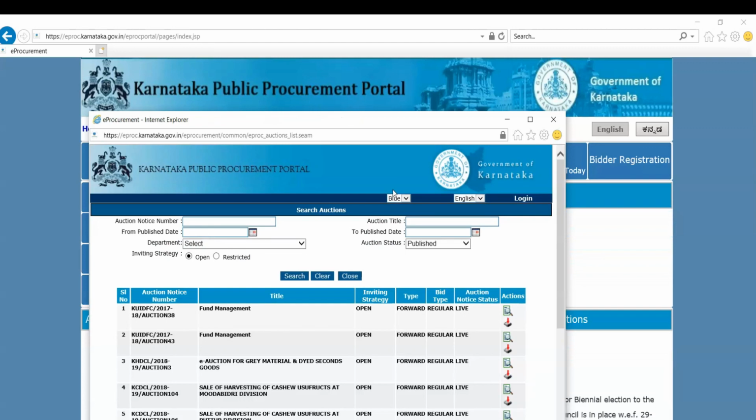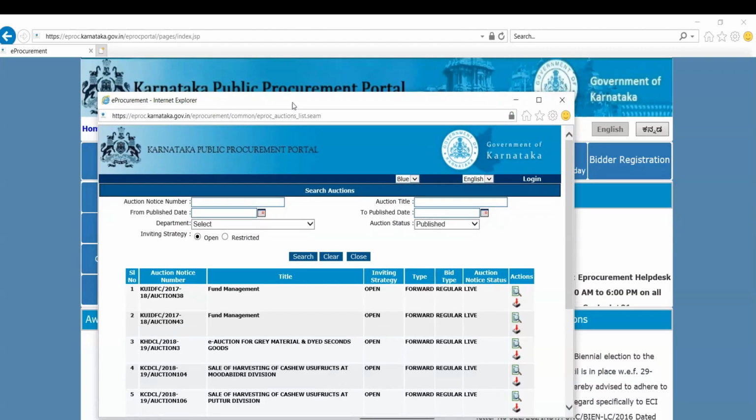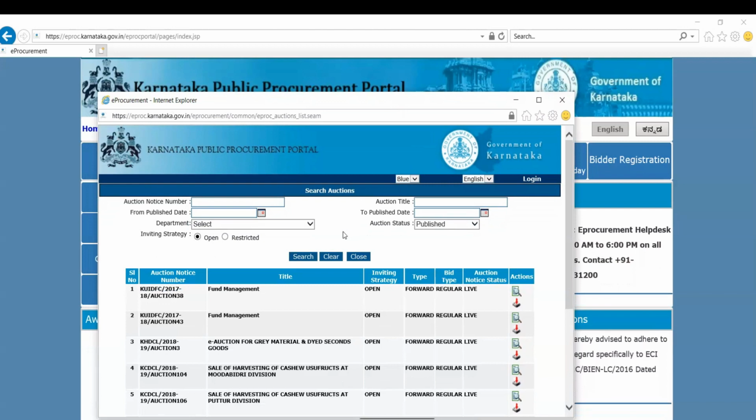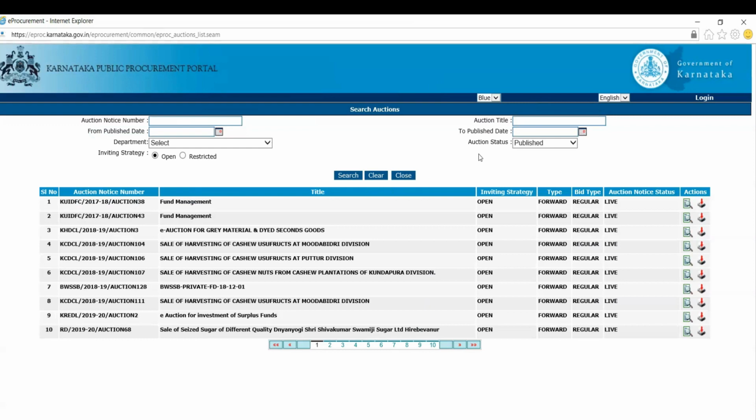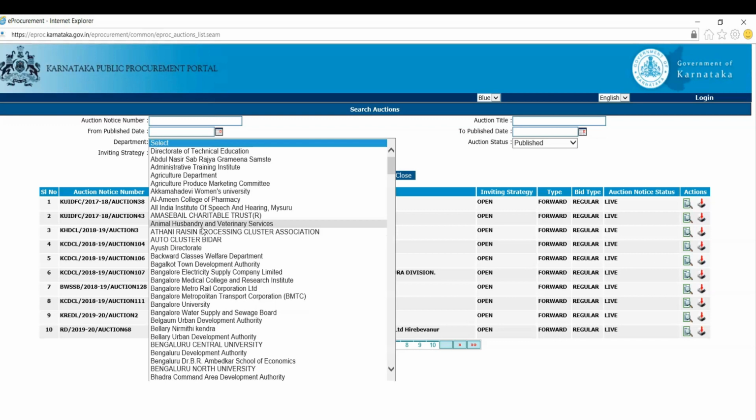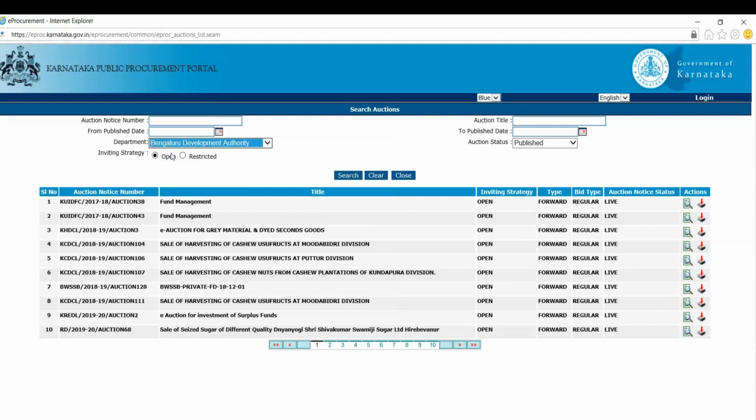Now it's open in a different browser. You can see over here, it works in Internet Explorer. It has opened in this, and you have the options. Here you have a list of departments. In this department, you need to select Bangalore Development Authority or Bengaluru Development Authority. Auction status is published; you need to change it to live auction. Once you select live auction, click on the search button.